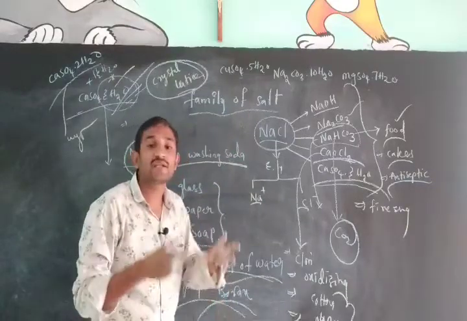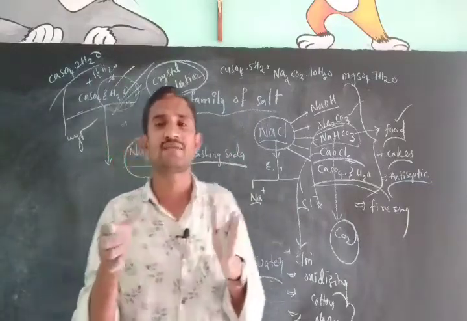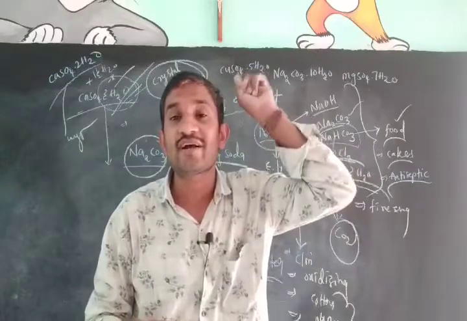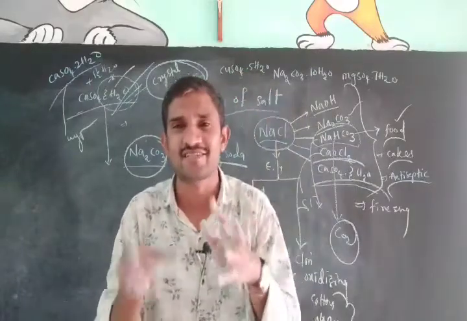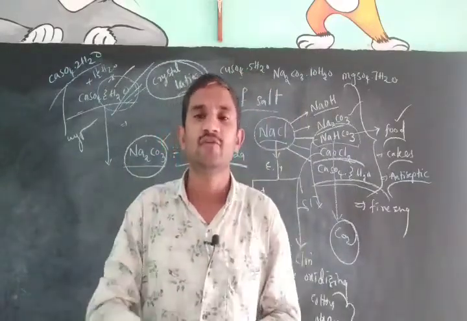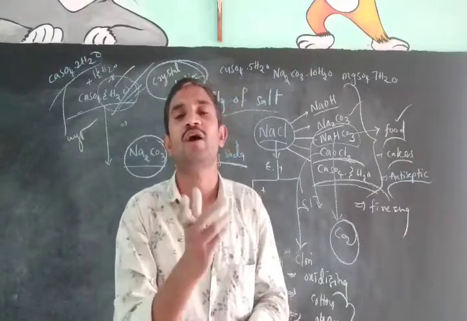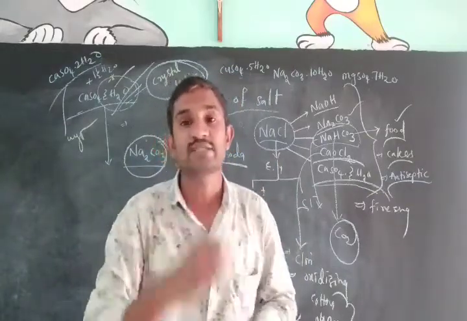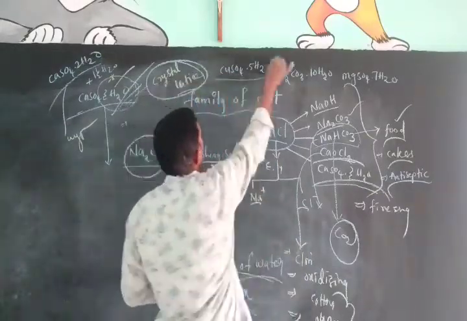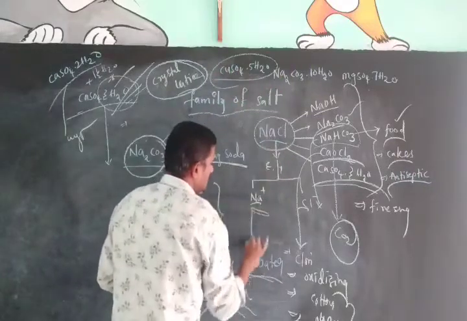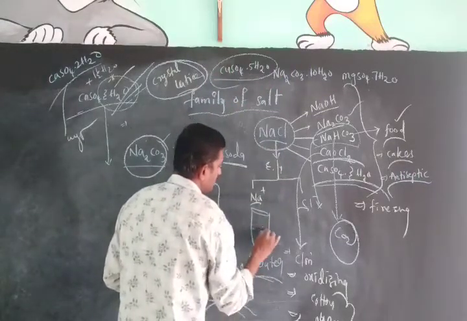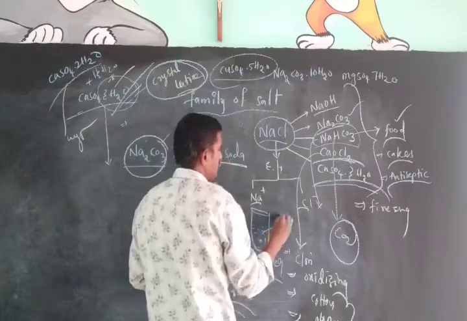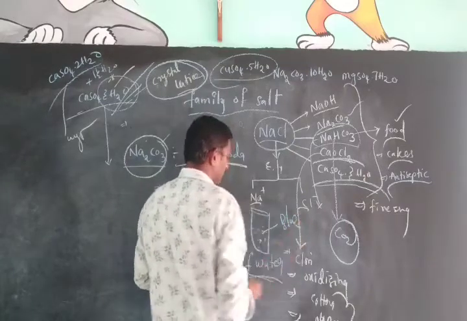The last concept is crystallization. What is meant by crystallization? Here what I told: the crystals of salts consist of some amount of water. We have to remove that water from the salt. Suppose you take copper sulfate. When we take copper sulfate in the beaker, the color of the copper sulfate is blue.